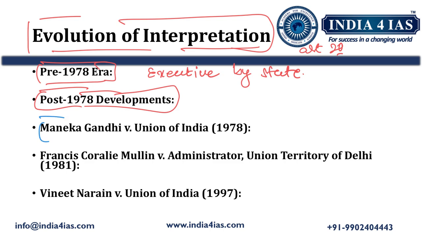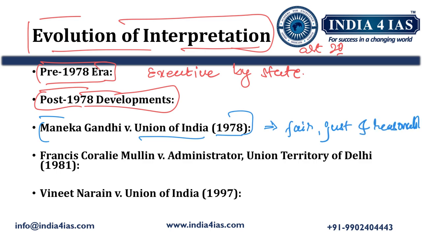So, in Maneka Gandhi versus Union of India in the year 1978, the Supreme Court said that the procedure established by law must be fair, just, and reasonable. It should not be any arbitrary law. Then in Francis Coralie Mullin versus Administrator of Union Territory of Delhi, it added the right to live with human dignity to Article 21.